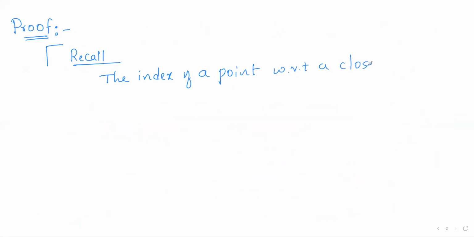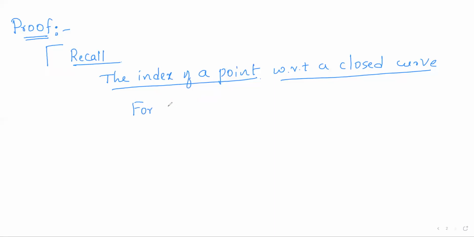So first, before going to the proof, recall the concept of index of a point with respect to a closed curve. So what is index?